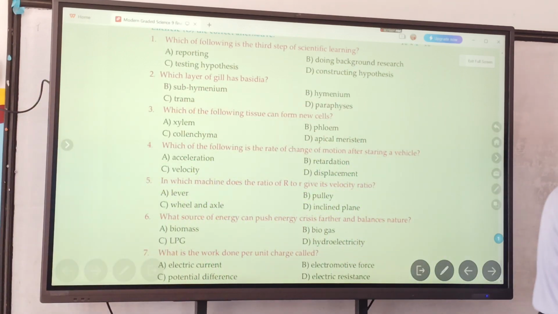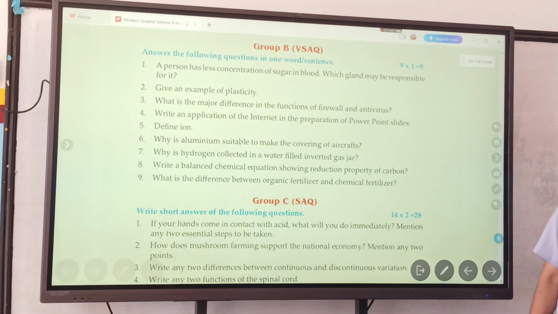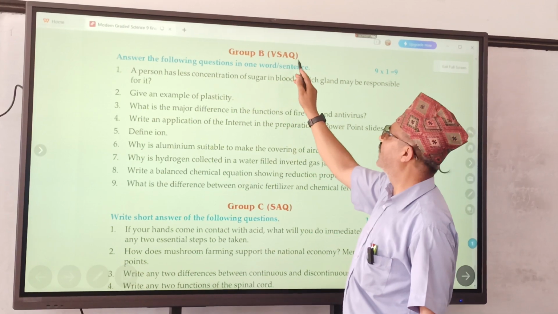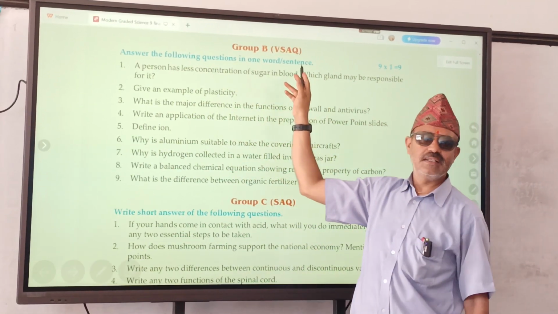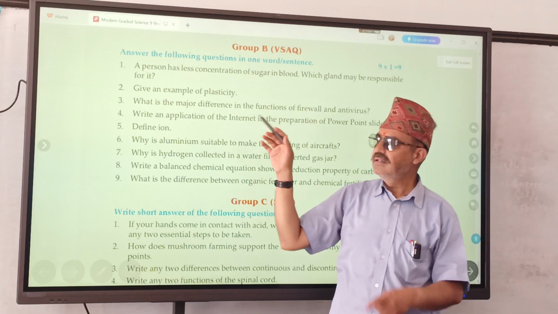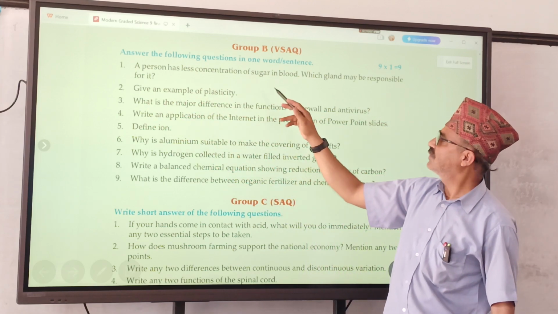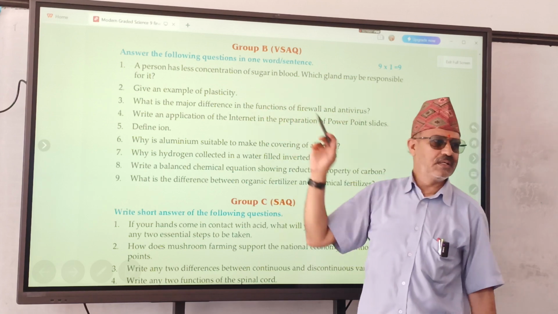So 10 MCQs you have to prepare. You can choose from there as well. Now, what is the second question here? Group B, very short answer question. Answer the following questions in one word or sentence. That's why it is like this, right? What does question number 1 say? A person has less concentration of sugar in blood. Which gland may be responsible for it?